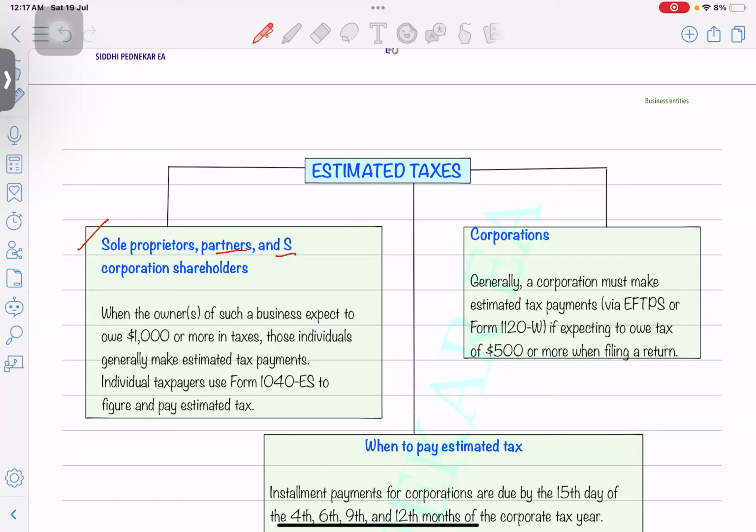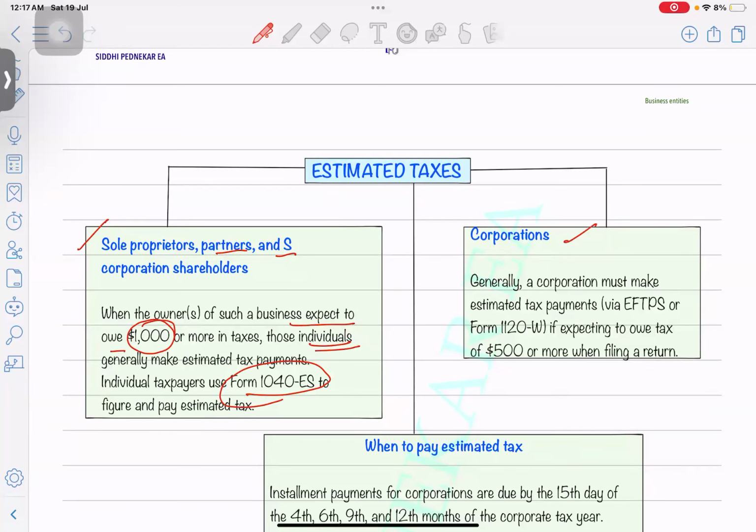So when the owners of such a business expect to owe $1,000 or more, the owners, meaning the sole proprietor, the partners, the shareholders, those individuals will have to make an estimated tax payment, and they have to file it with their individual 1040 return, using 1040-ES.